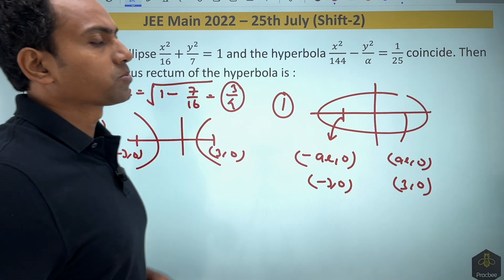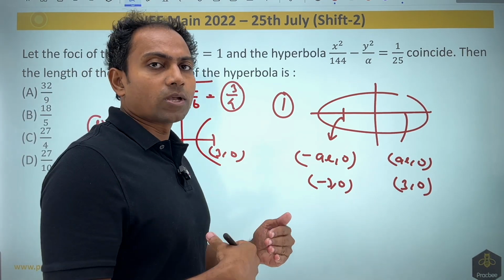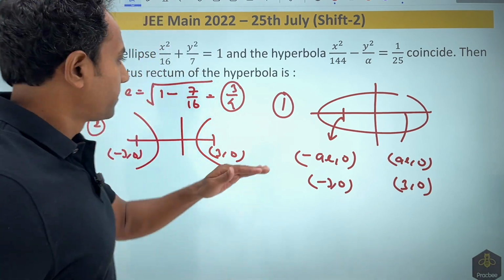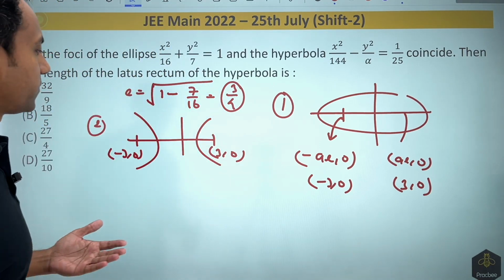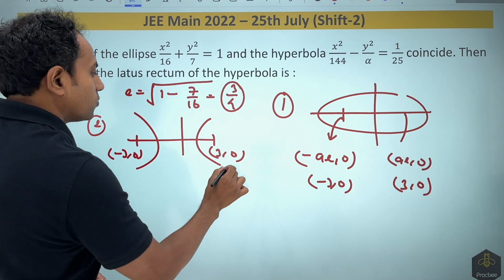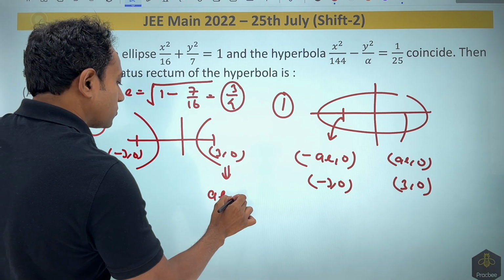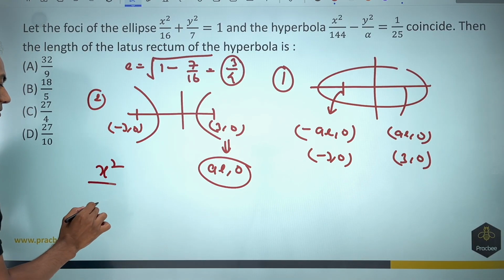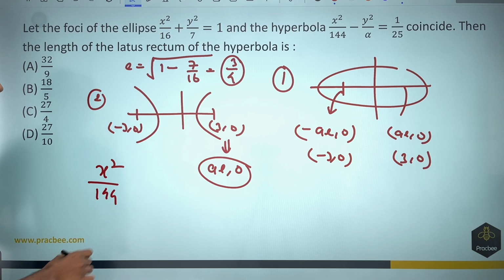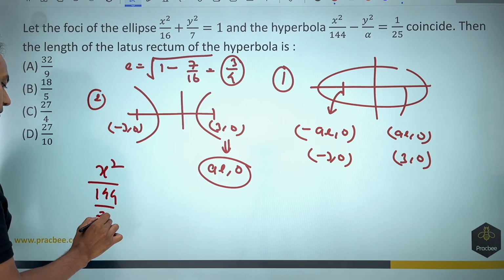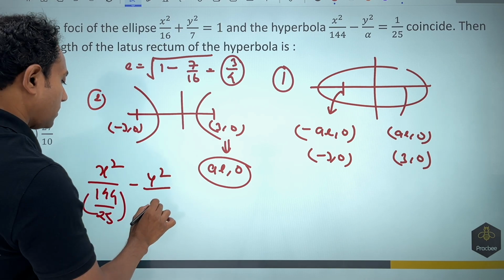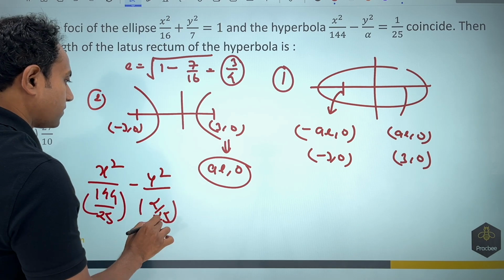You can see that I do a small speedy transition from ellipse to hyperbola. I do not mix up the ideas. If you mix up the ideas, you will become confused. Make separate diagrams and then do it. It is really simple. So now for the new one, this will become AE comma 0. So now for the new hyperbola that is given to us, if I write the equation, it will become x square by 144 by 25 minus y square by alpha by 25. This is given to us.